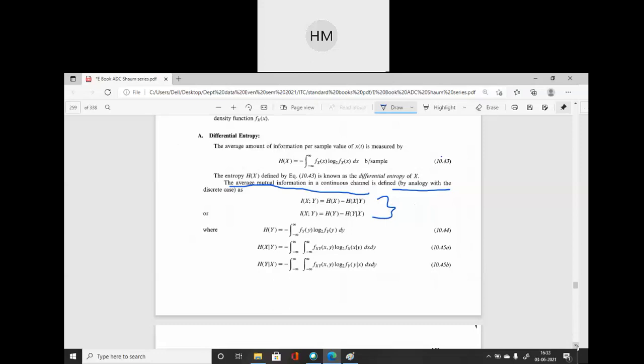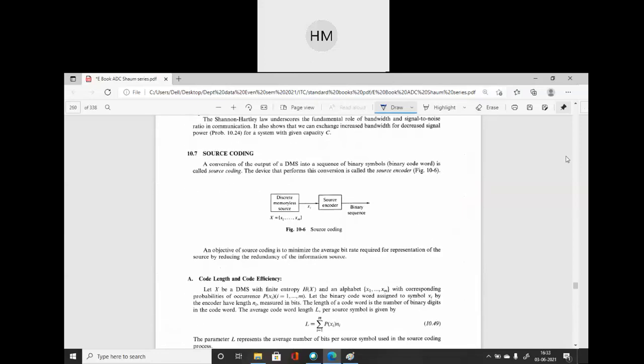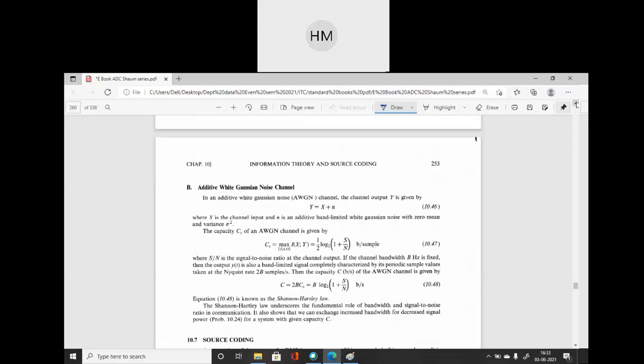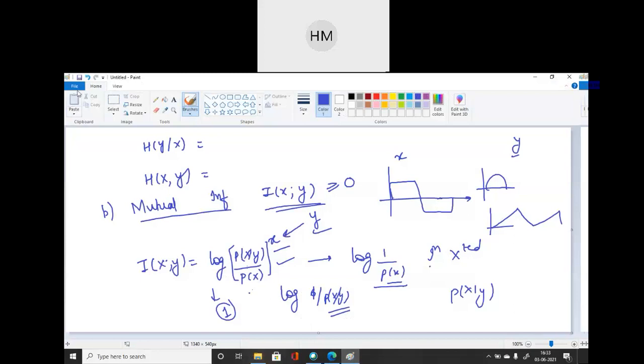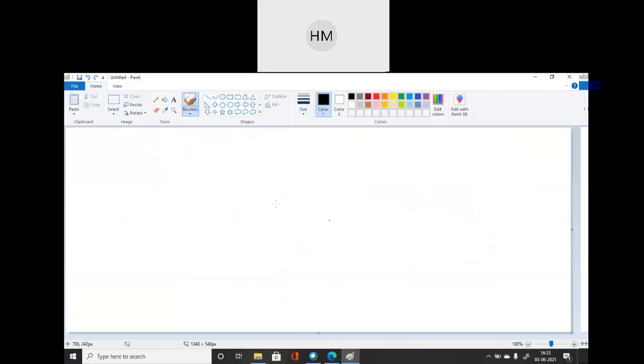Now write down regarding this. We will first discuss one numerical based on this, students. Then we will discuss the Shannon-Hartley theorem and the additive white Gaussian noise channel. So write down the numerical. A random variable has a density function as shown in the figure.